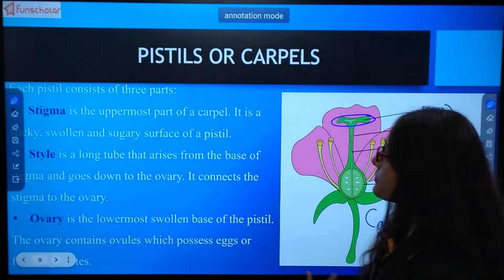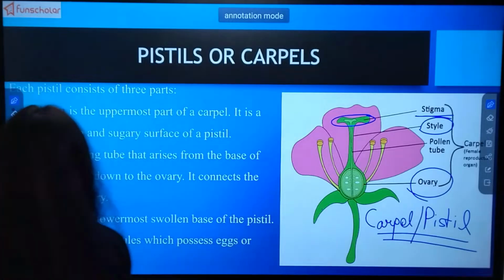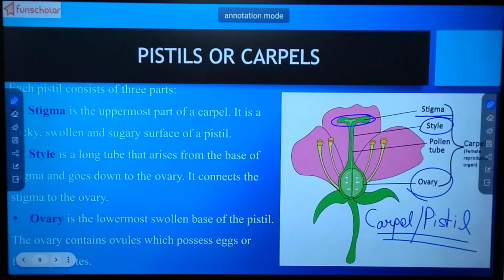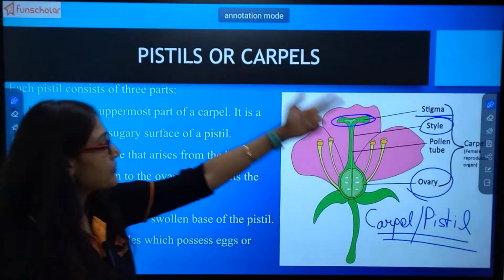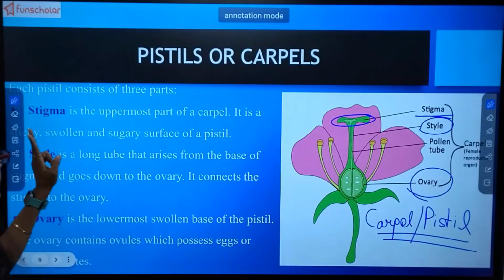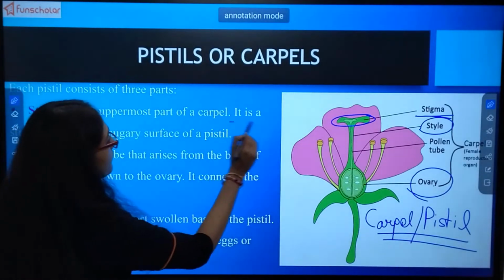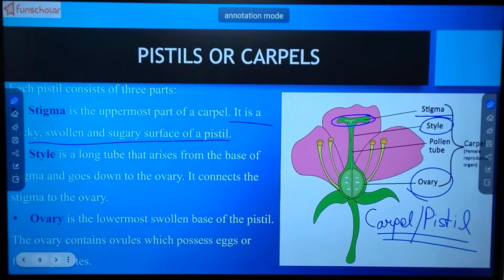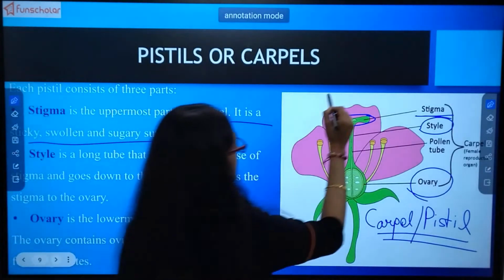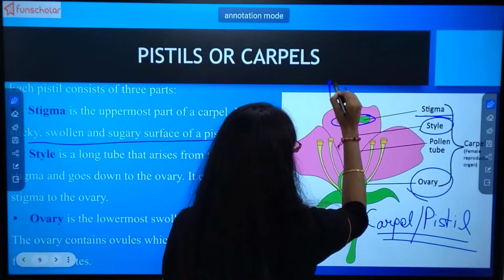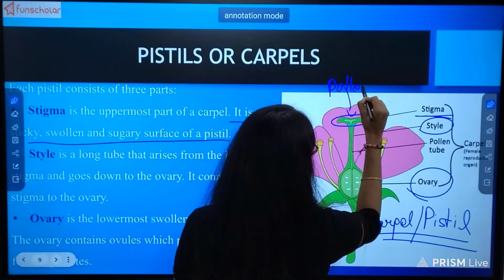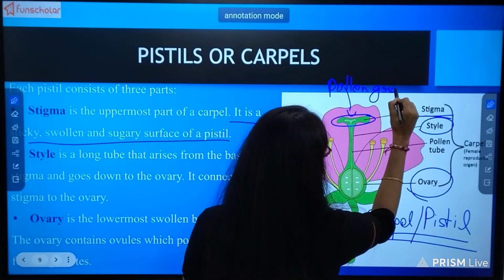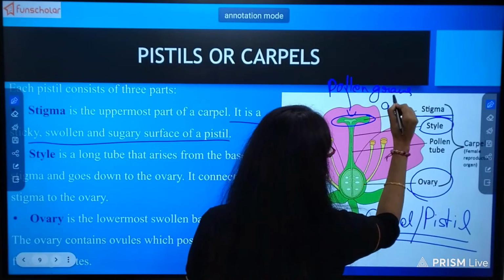So let's read. Each pistil consists of three parts. Stigma is the uppermost part. It is the sticky, swollen, sugary surface of the pistil where pollen grains come and get attached.